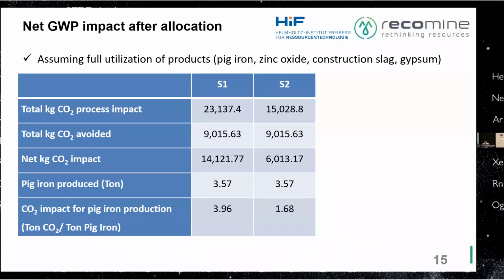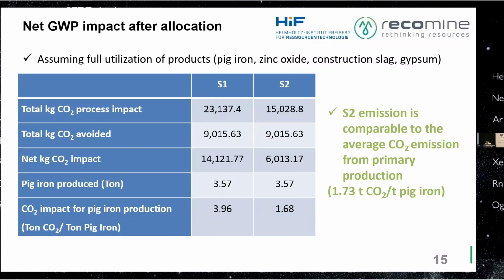So we have calculated up to how much CO2 emission we are emitting per ton of pig iron. And for scenario 1, we have 3.96 tons CO2 per ton pig iron. And for scenario 2, when we utilize that heat from the furnace, we have 1.68 ton CO2 per ton pig iron. And this is actually lower or comparable to the 1.73 ton CO2 per ton pig iron emission in the average of the primary production.